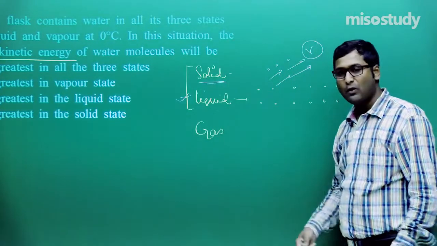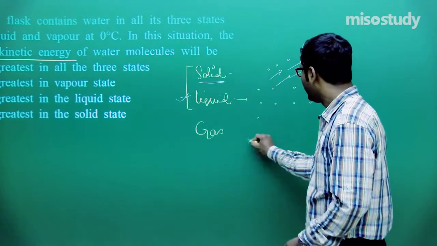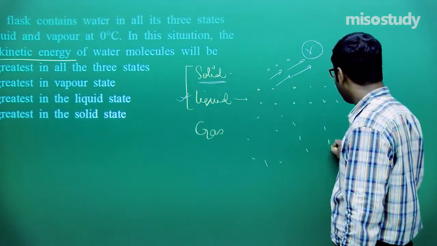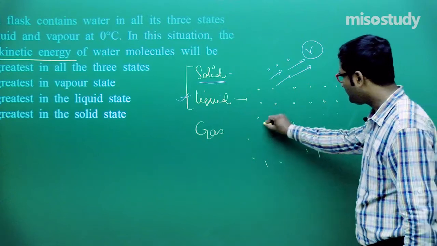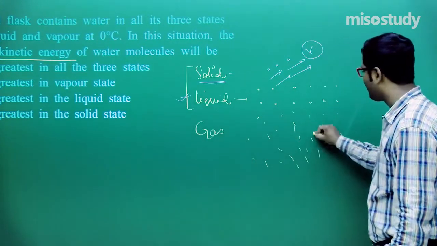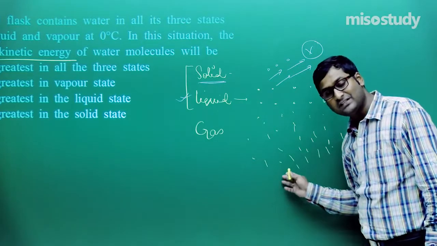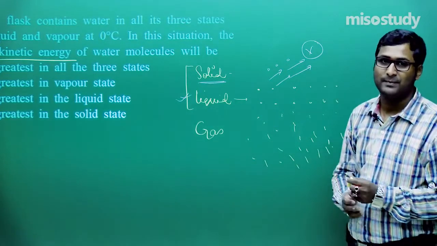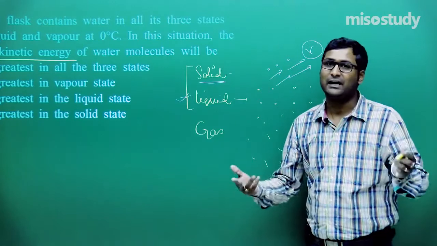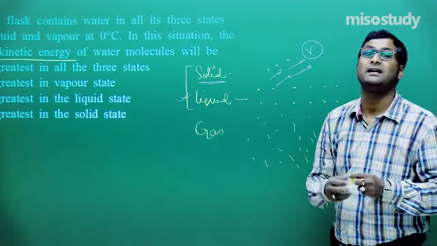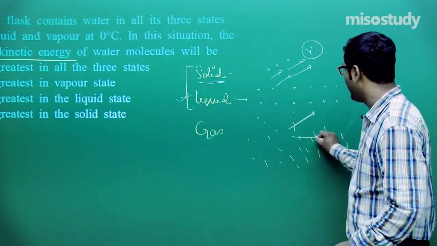Now if I talk about gas, as we know, there is very little intermolecular force of interaction between the gaseous particles. If there is very little intermolecular force between the particles, then what will happen? There is an increment in randomness, that is, particles move here and there.